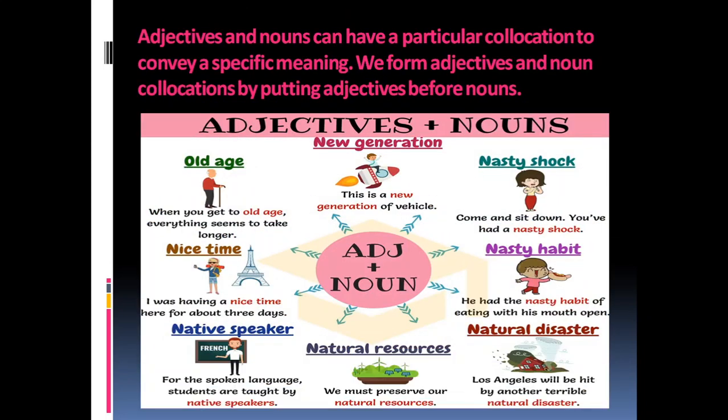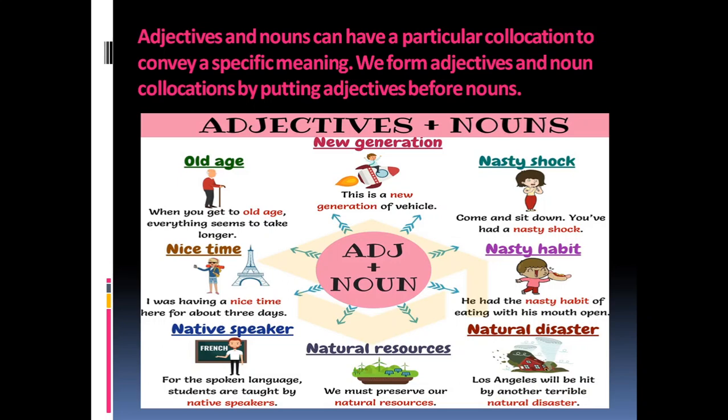See, when you combine two different familiar words into one, then those words are called collocations. Now we have a combination of adjective plus nouns. Adjectives and nouns can have a particular collocation to convey a specific meaning.